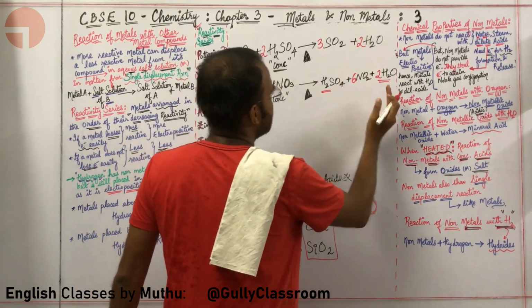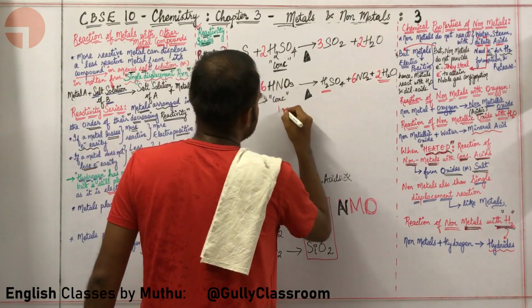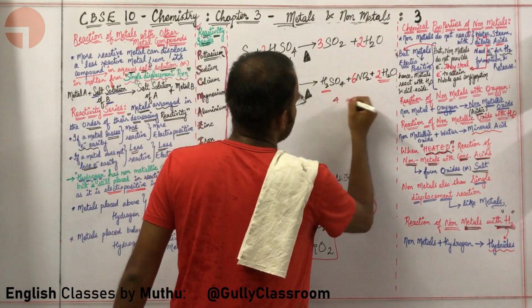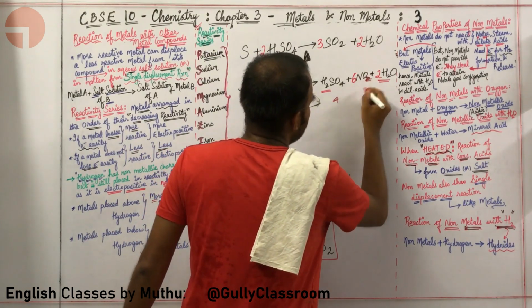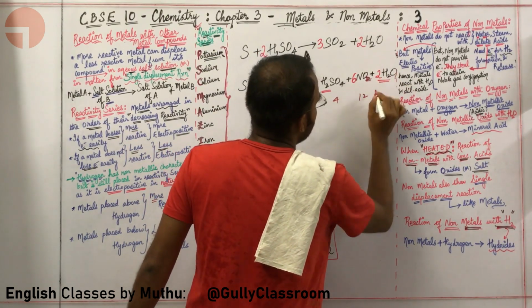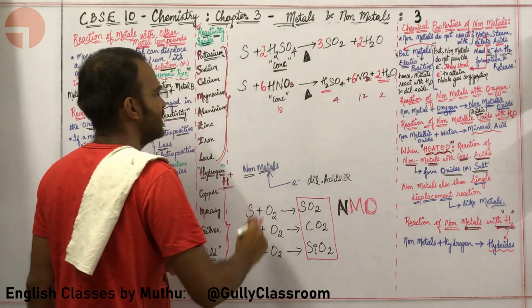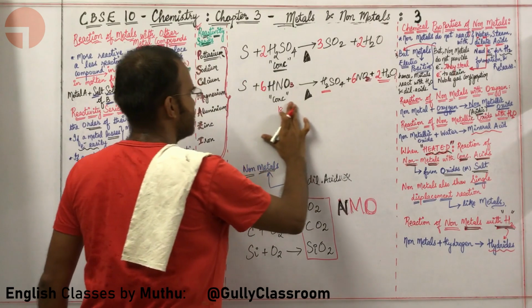Now let me count the oxygen. Here there is 18 oxygen, 6 into 3, 18 oxygen. Here there is 4 oxygen. Here there is 6 into 2, 12 oxygen. Here 2 into 1, how much oxygen is there? 2 oxygen. 4 plus 12 plus 2, which is once more 18. So this particular equation is balanced.